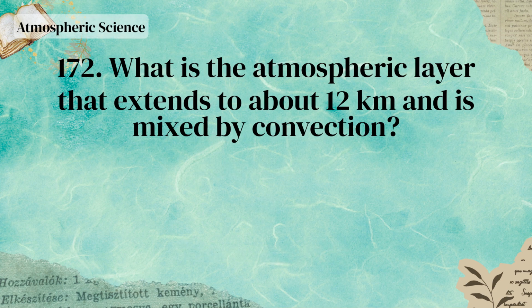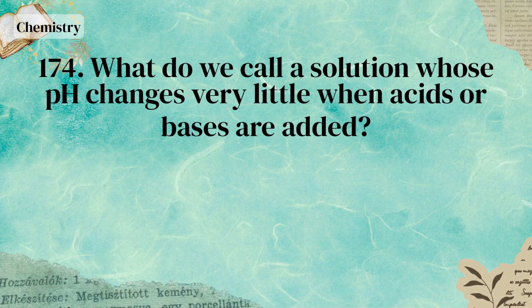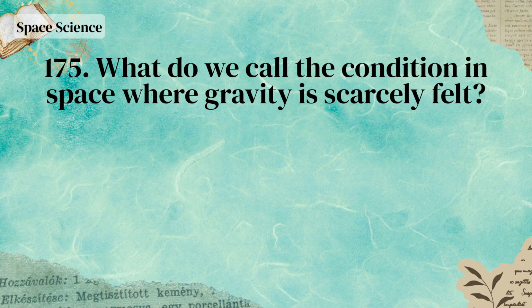Resonance. What is the atmospheric layer that extends to about 12 kilometers and is mixed by convection? Troposphere. During the solar eclipse, what outer layer of the Sun's atmosphere is easily visible to the naked eye? Solar corona. What do we call a solution whose pH changes very little when acids or bases are added? Buffer solution. What do we call the condition in space where gravity is scarcely felt?